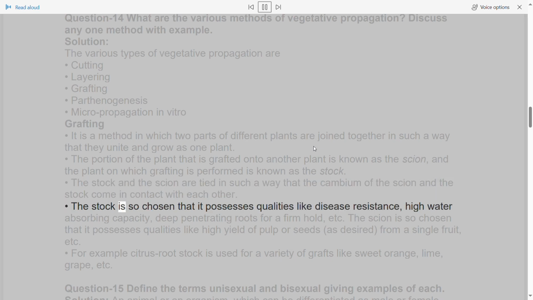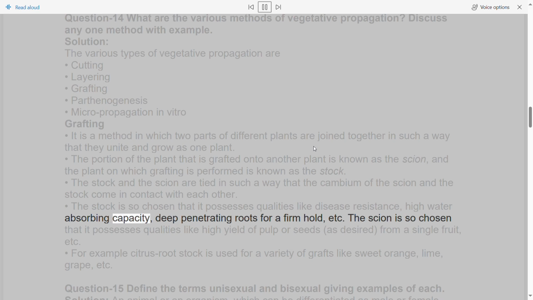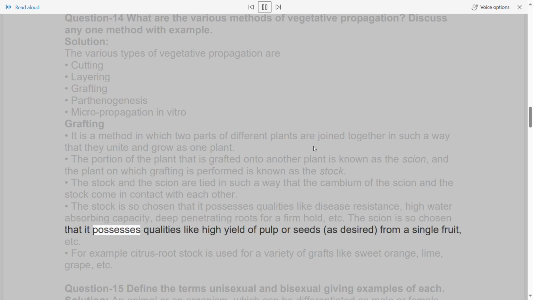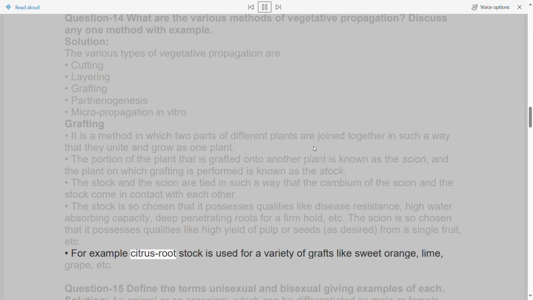The stalk is so chosen that it possesses qualities like disease resistance, high water absorbing capacity, deep penetrating roots for a firm hold, etc. The scion is so chosen that it possesses qualities like high yield of pulp or seeds, as desired, from a single fruit, etc. For example, citrus root stalk is used for a variety of grafts like sweet orange, lime, grape, etc.